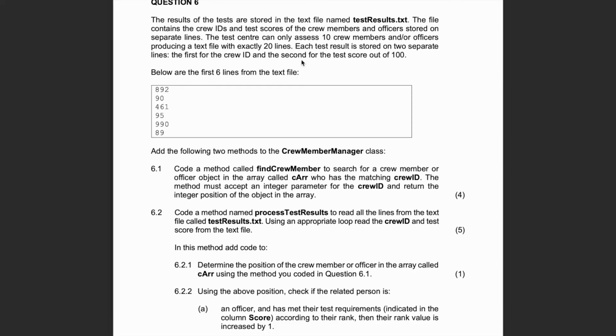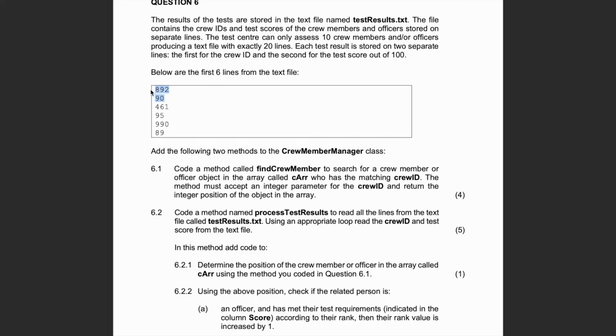Okay, now for question 6. So we're given a whole paragraph here. Let's read it. The results of the tests are stored in the text file named testresults.txt. Okay, so this test had 2 text files. The file contains the crew IDs and test scores of the crew members and officers on separate lines. The test center can only assess 10 crew members and/or officers, producing a text file with exactly 20 lines. Each test result is stored on 2 separate lines, the first for the crew ID and the second for the test score out of 100.